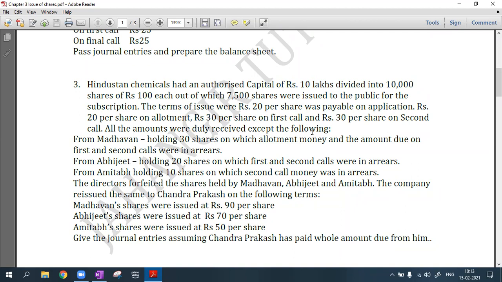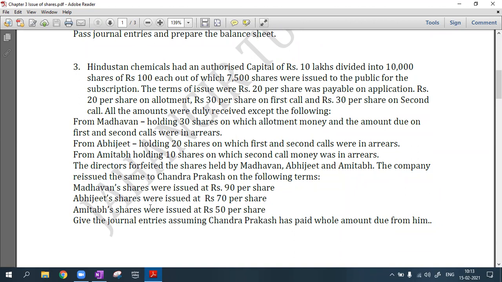All the amounts were duly received except the following. Mr. Madhavan was holding 30 shares on which allotment money and the amounts due on first and second call are in arrears, meaning he paid only the application money. Abhijit was holding 20 shares on which first and second call were in arrears. Amitabh was holding 10 shares on which only the second call money was in arrears. The directors forfeited the shares held by Madhavan, Abhijit, and Amitabh.